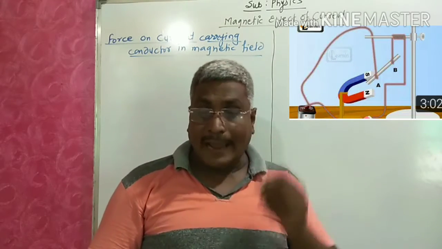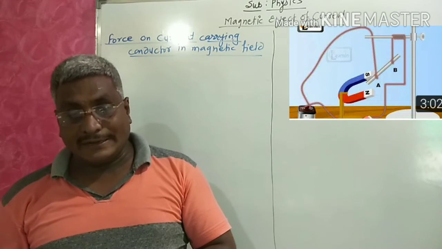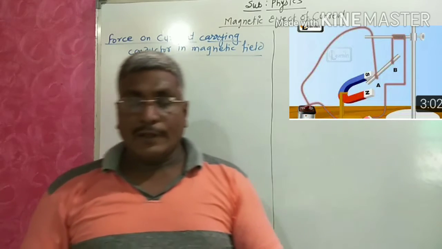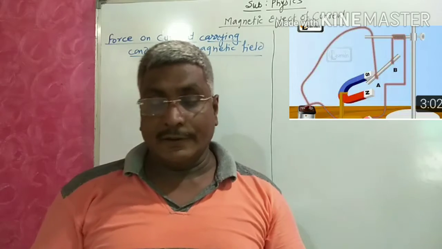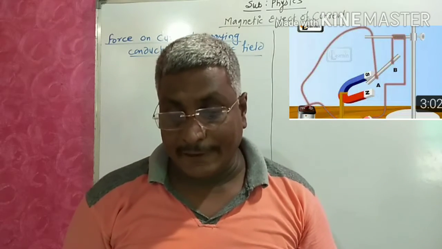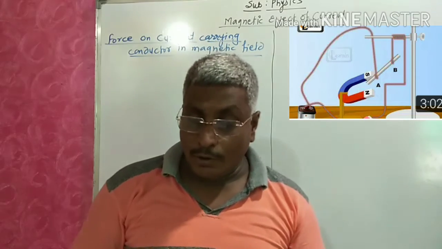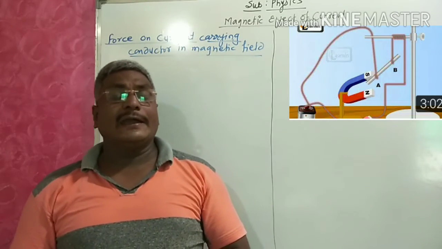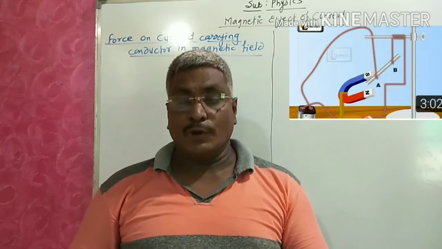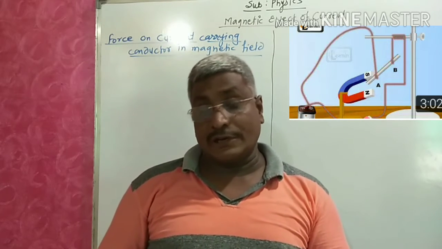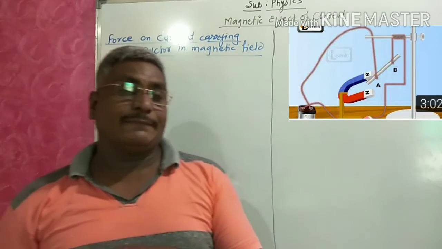Means if we pass current through any conductor or material, a magnetic field is produced. That is explained by whom? Hans Ørsted, and we also proved it experimentally. Now today we are going to discuss force on a current carrying conductor in a magnetic field.